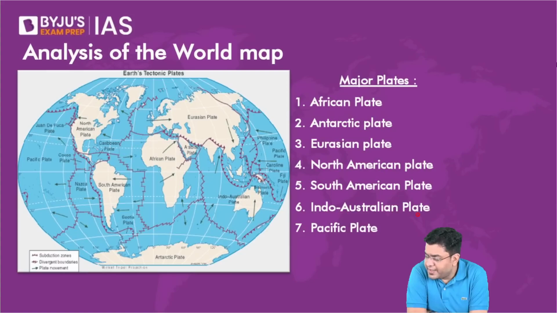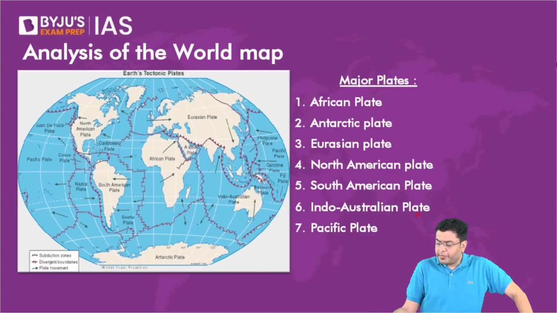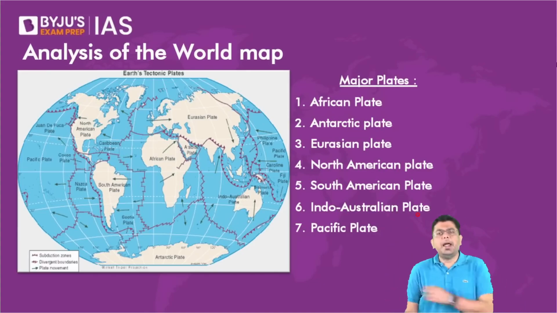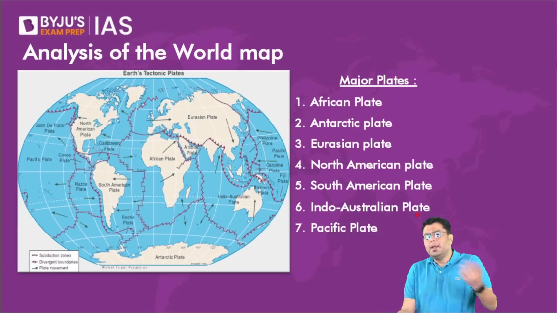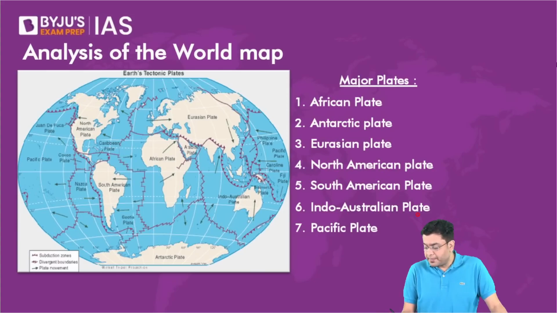Is it a fracture? It is a kind of fracture, but not quite a prominent one. What was the cause of the Indian plate moving at such a high speed? Again, convection currents underneath the Gondwana land continued to push. And there were other events as well. You had the Reunion Islands erupting at that point of time, also creating an effect.